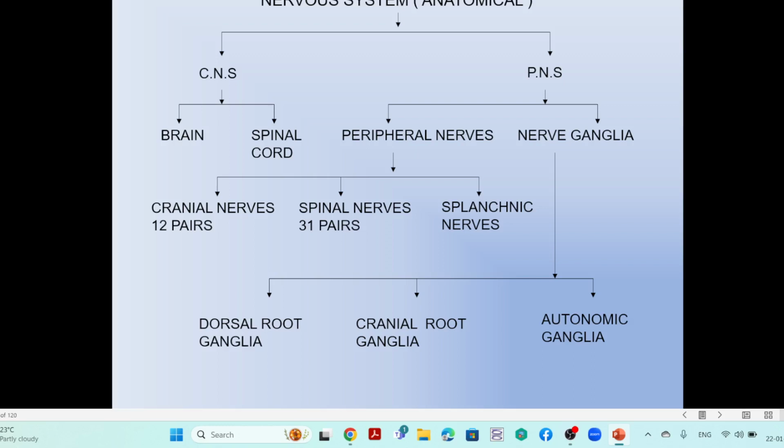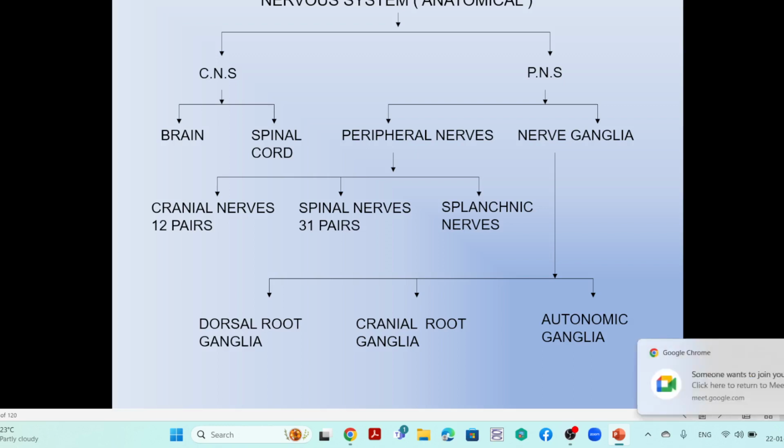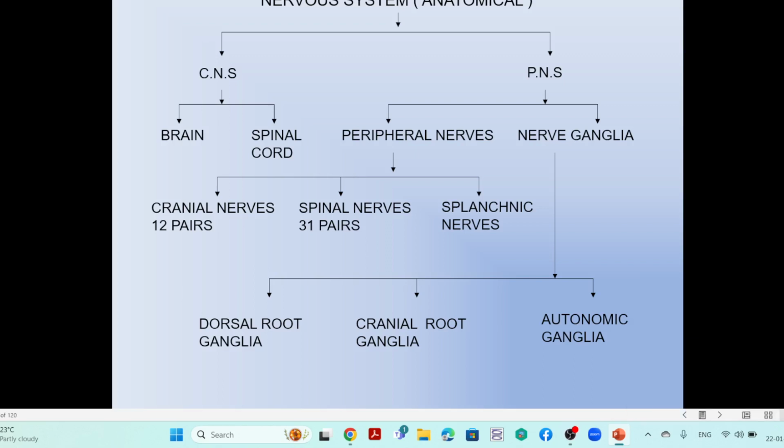Here the peripheral nerves are the nerve fibers which arise and are distributed to the whole body. The other one is the nerve ganglion, the secondary centers in the peripheral region.